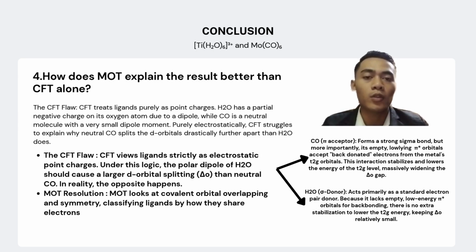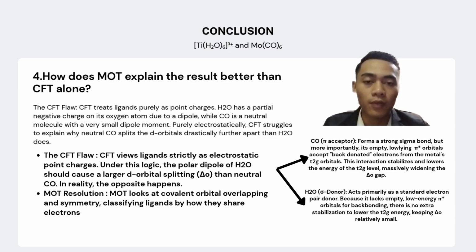Other than that, how does MOT explain the results better than CFT alone? The CFT flaw: CFT treats ligands purely as point charges. H2O has a partial negative charge on its oxygen atom due to a dipole, while carbonyl is a neutral molecule with a very small dipole moment. Purely electrostatically, CFT struggles to explain why neutral carbonyl splits the d orbitals drastically further apart than H2O does.